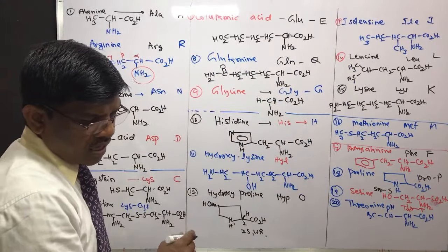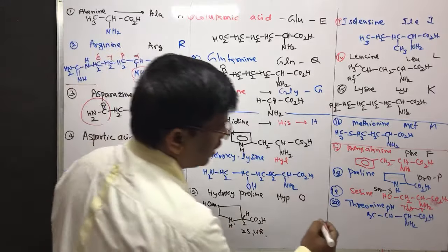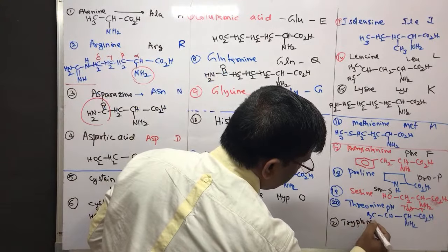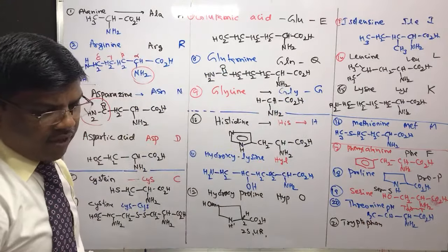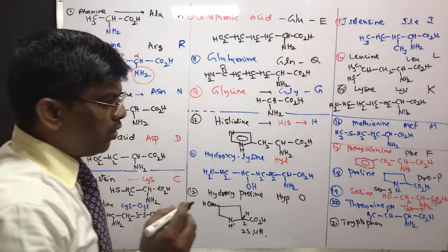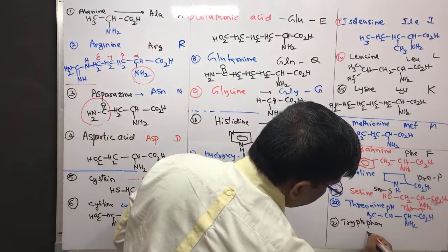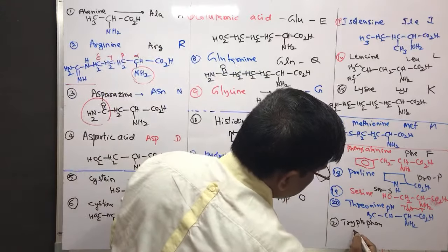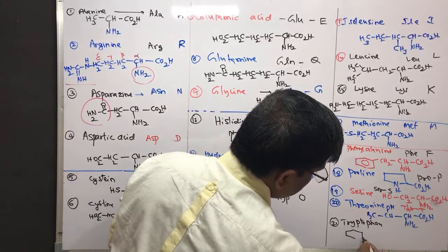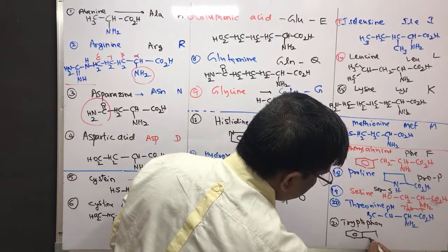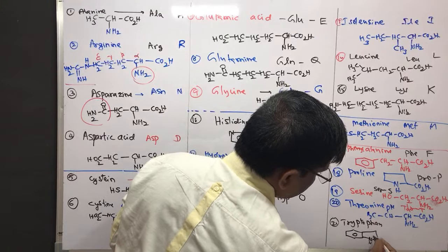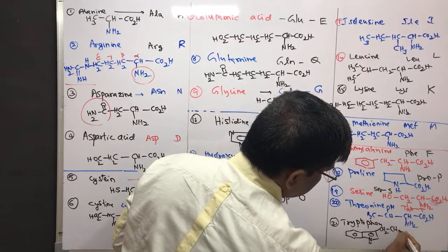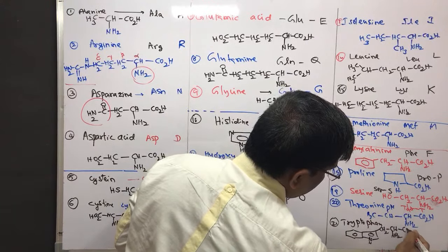Then comes tryptophan. Tryptophan is having indole 3 acetic acid. Indole 3. So is it visible? Let me write indole. This is indole, NH, CH2 CH amino acid.